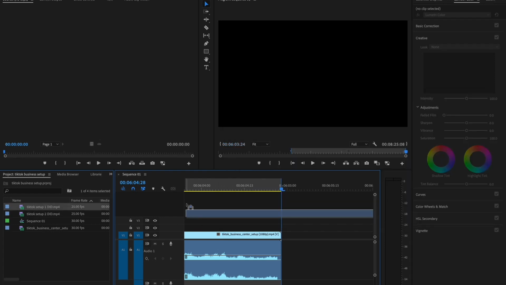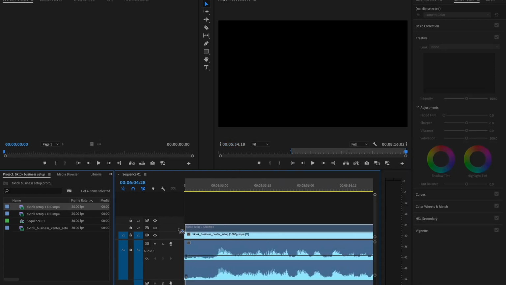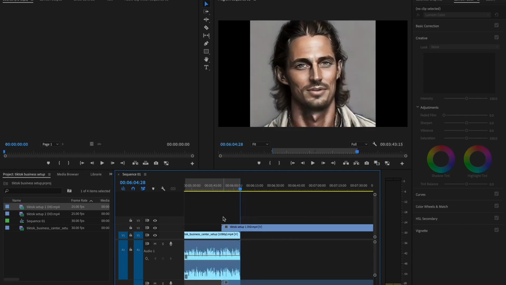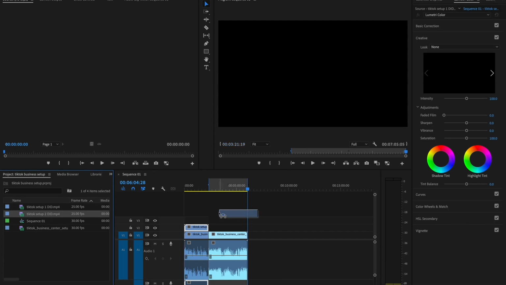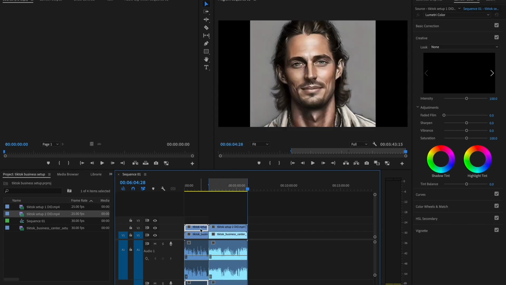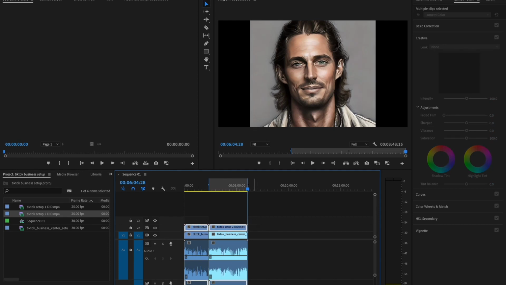We're going to drag them down. We're going to go ahead and drag the first one over here. And let me actually zoom out so you can kind of see a little bit better. And drag that one, boom, put it right there. And we're going to drag the second one and put it right after. Now you noticed that it actually dragged the video up here, but it also dragged this extra audio file down there. Now we want that.